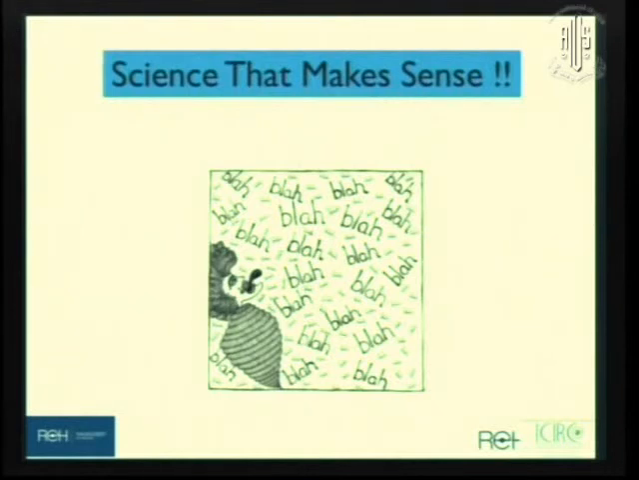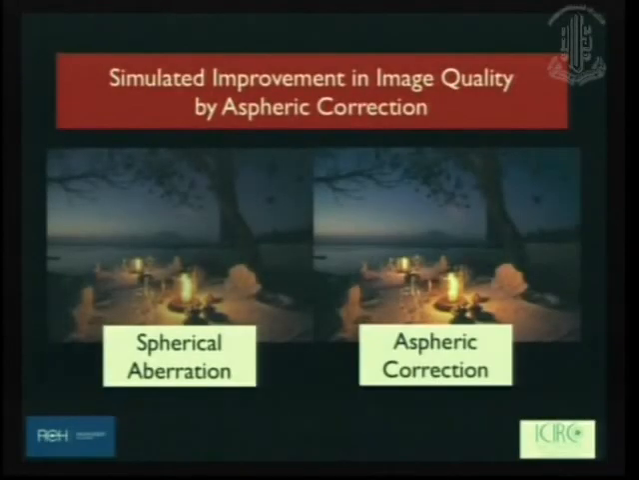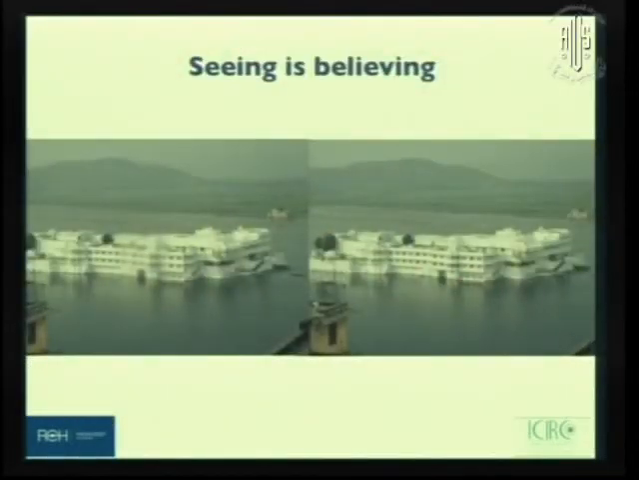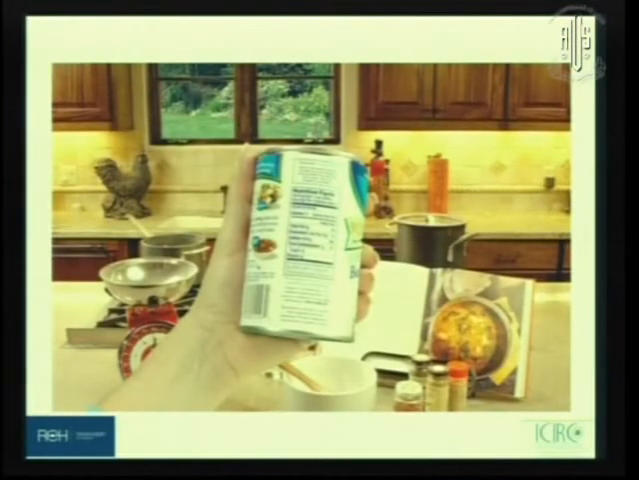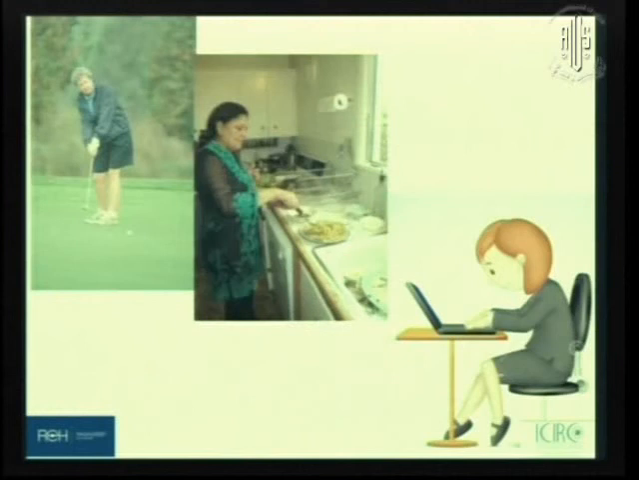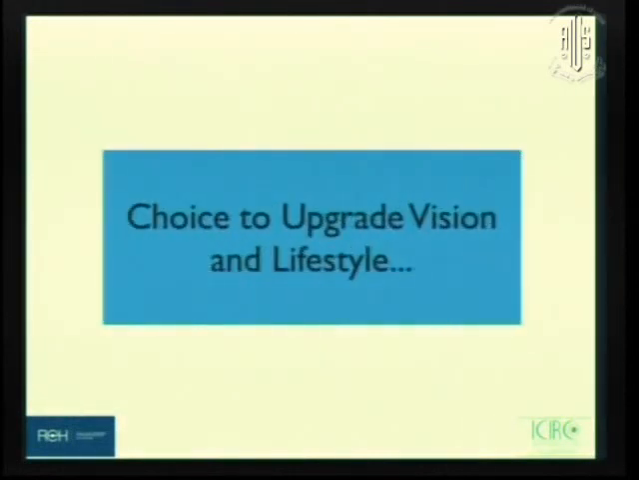And give them examples, science that makes sense, how asphericity can improve their nighttime contrast, how correcting astigmatism would lead to an improvement in visual quality, how a multifocal IOL could work at different distances. So visual examples and practical examples. A housewife may have totally different requirements from somebody who's a sports person or an IT professional. So tell them how that lens or how that operation is going to affect their daily lifestyle. So there is a choice to upgrade vision and lifestyle today, and we are the ones who are going to guide the patients to make the choice.